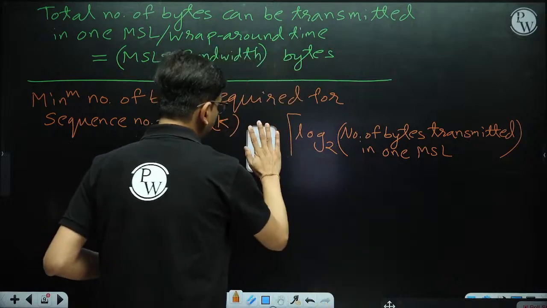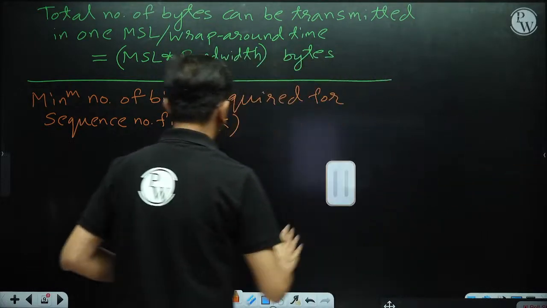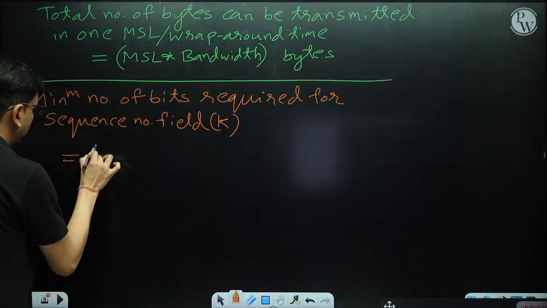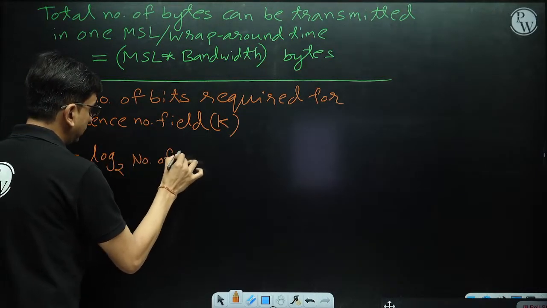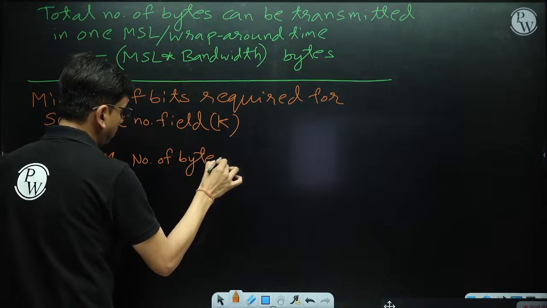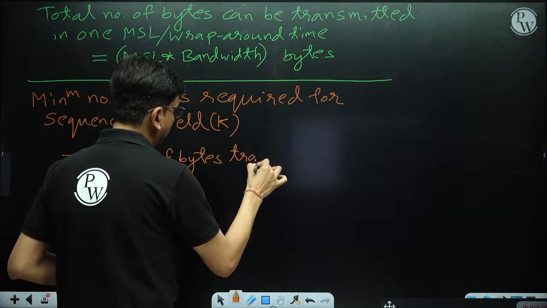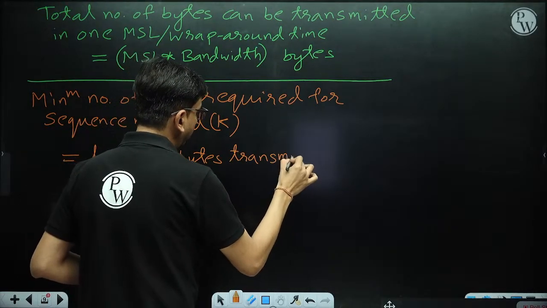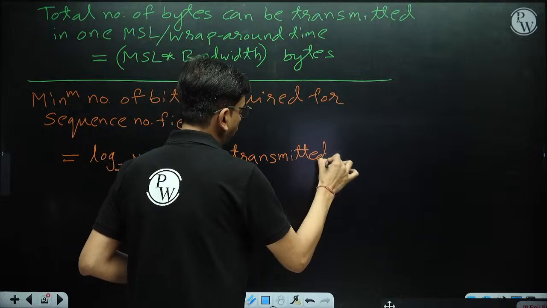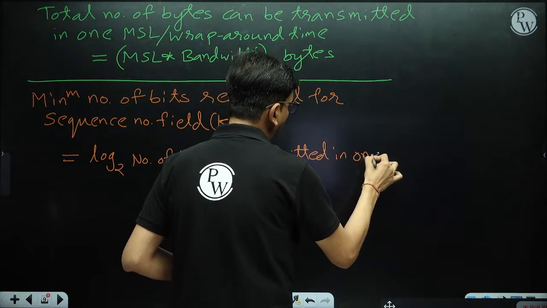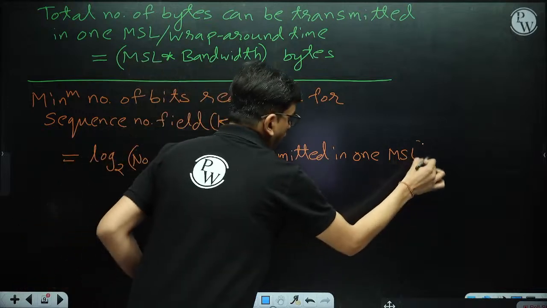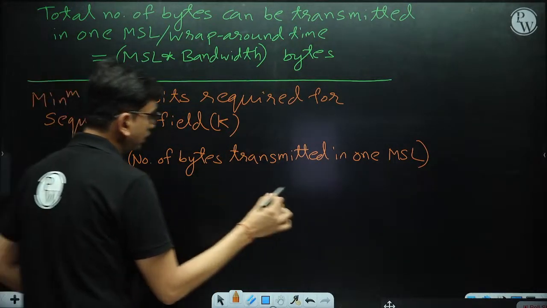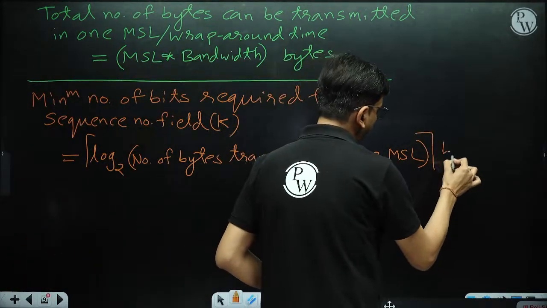That is, log base 2 of the number of bytes transmitted in one MSL, with the ceiling taken, and the answer is in bits.